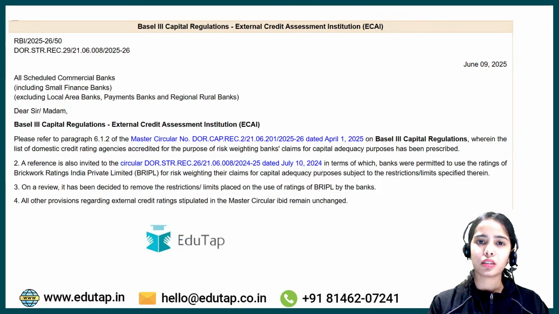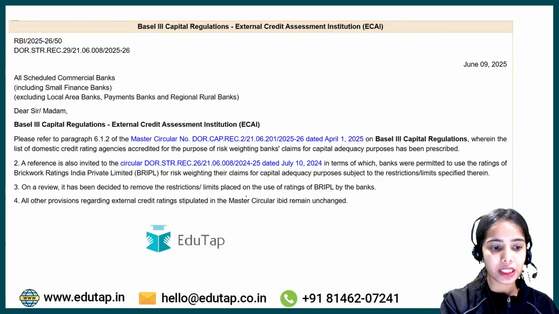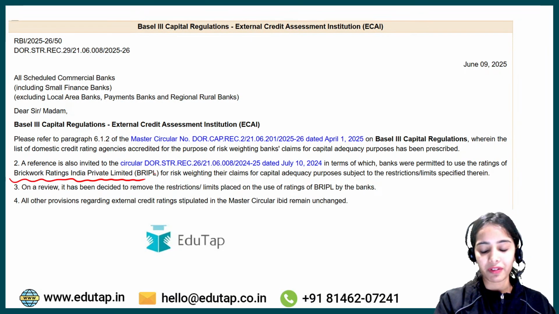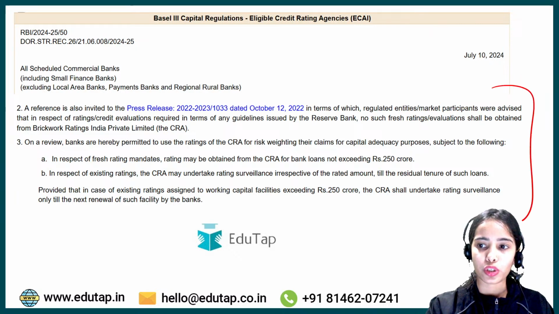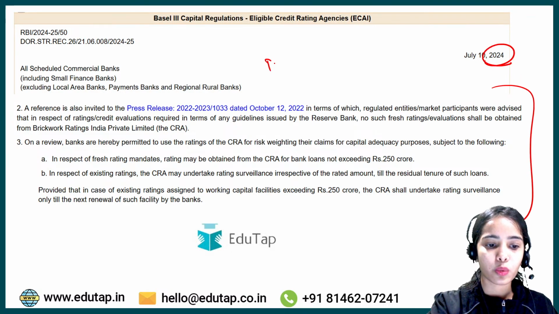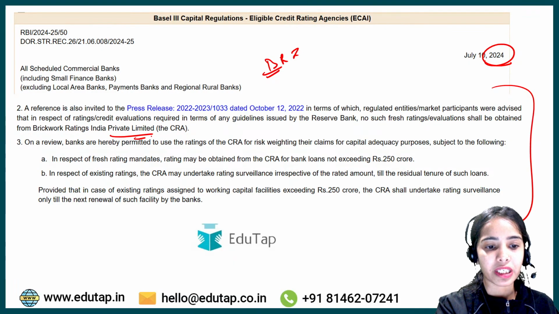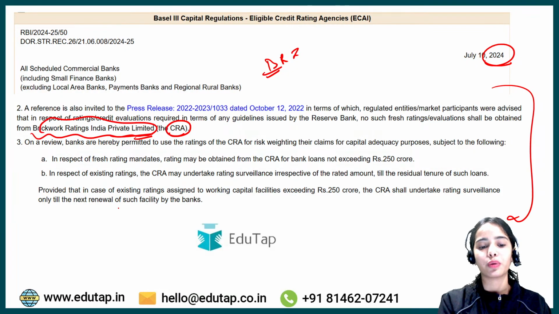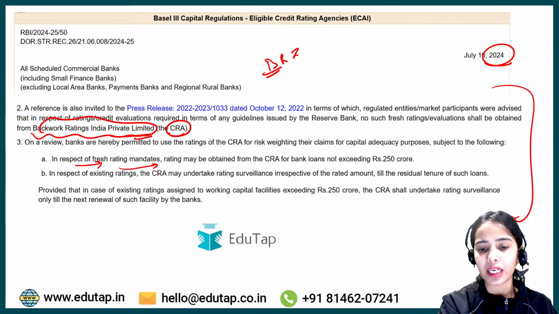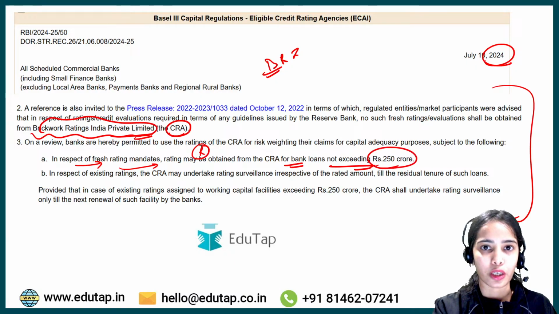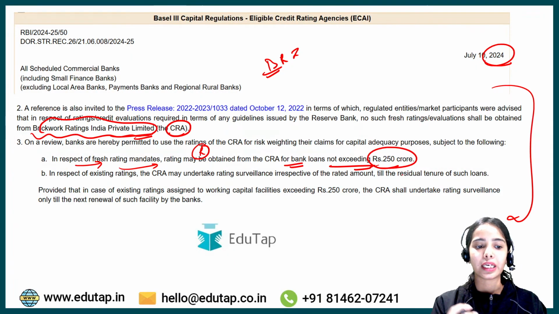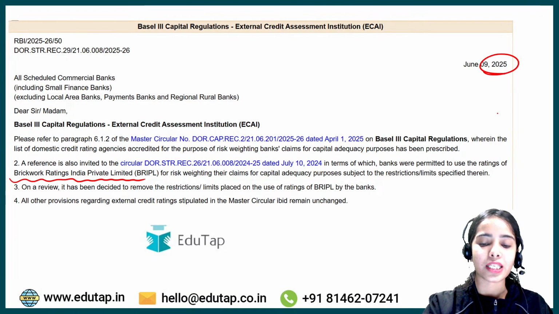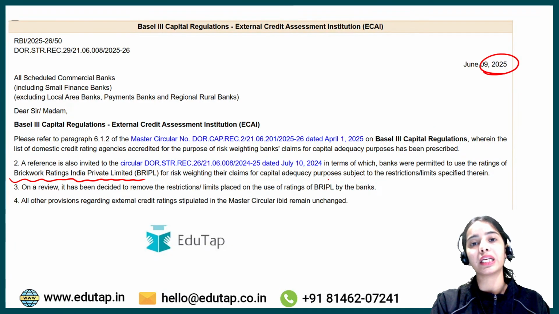Now coming to another notification of the Reserve Bank of India. This is a very small notification. Brickwork Ratings India Private Limited, which is a credit rating agency, had certain restrictions imposed on it in 2024: in respect of fresh rating mandates, it can only give the rating for bank loans not exceeding rupees 250 crores. Now in 2025, it has been said that these restrictions are being taken away.